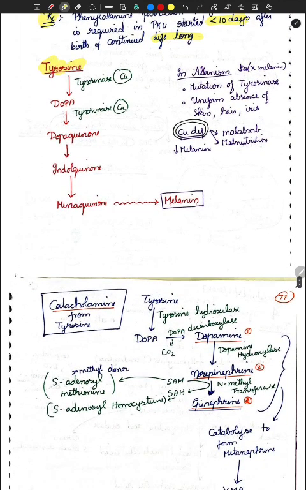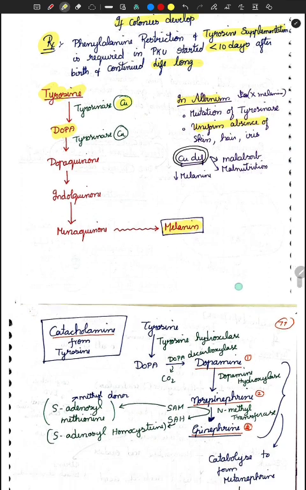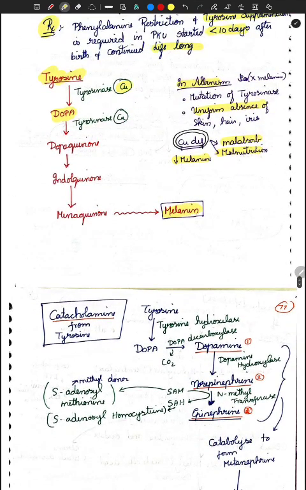So next, coming to your tyrosine. Okay, so tyrosinase is a copper containing enzyme that you should be knowing. And what is the compound we need? Dopa first, and next is your melanin. First comes dopa, next comes melanin. This alone you should be knowing. And then in albinism, what happens? In albinism, the melanin is not formed. There is a mutation in your tyrosinase. There is also a uniform absence. This is the key word here. And in copper deficiency, melanin will be decreased. Malabsorption will be there, malnutrition will be there, and melanin will be decreased. So this is for your tyrosine.